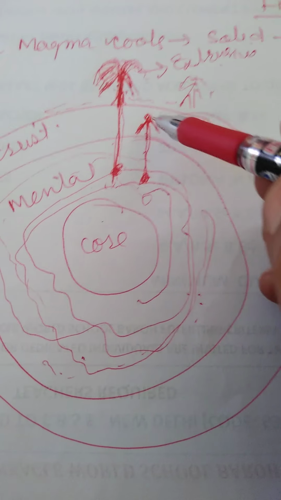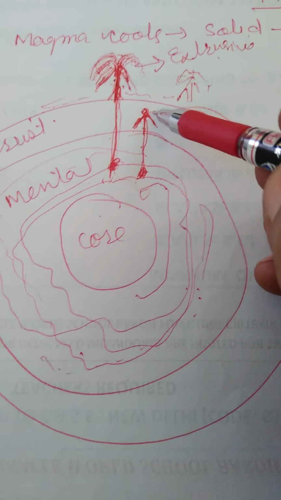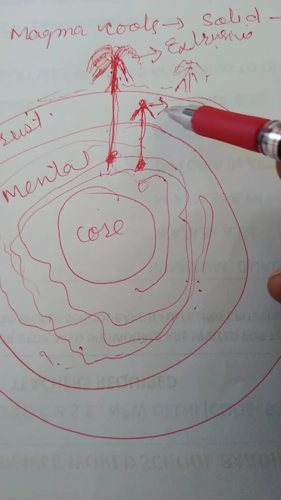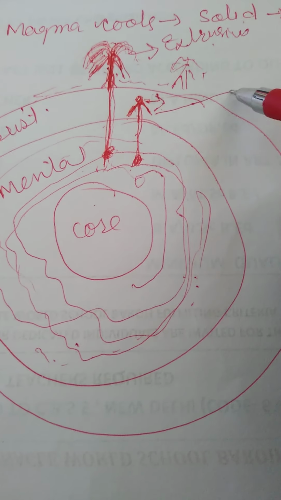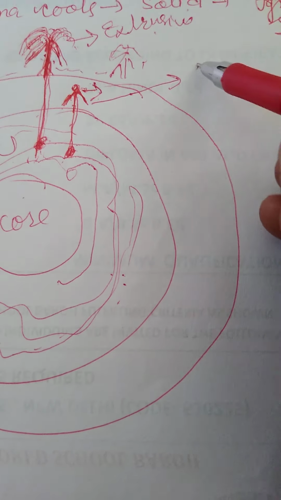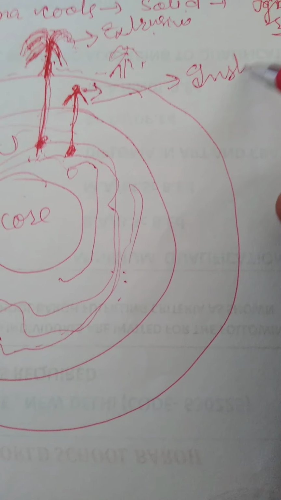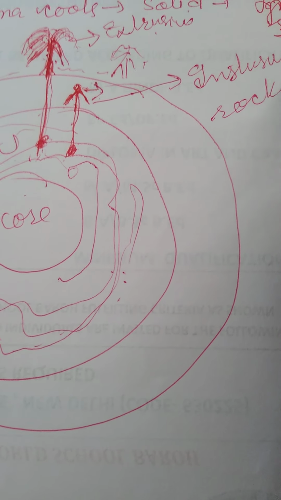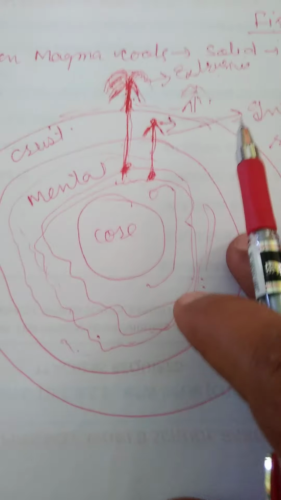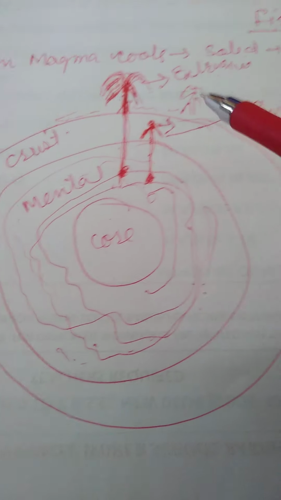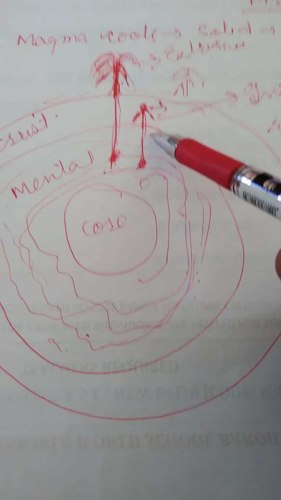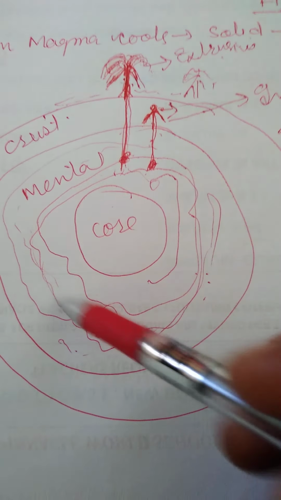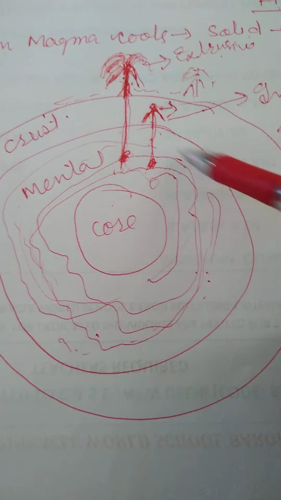After the cooling of the molten material, it will become a rock. This type of rocks is known as intrusive rocks. Intrusive rocks as well as extrusive rocks both depend upon molten material from the mantle.